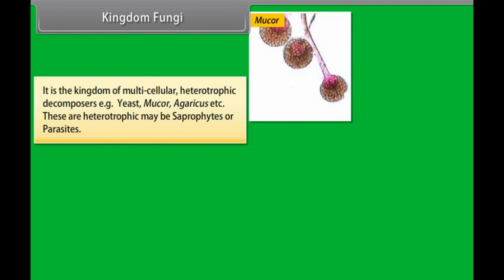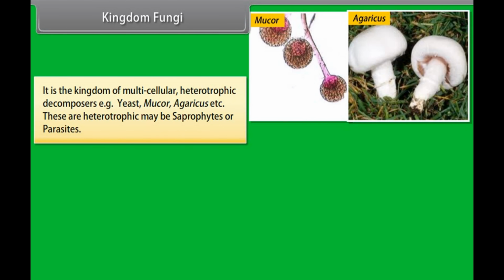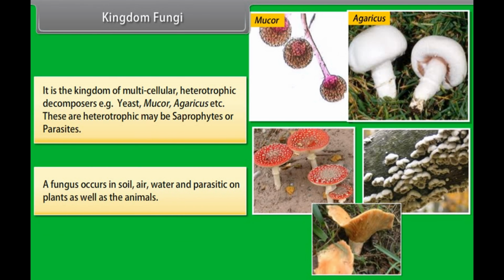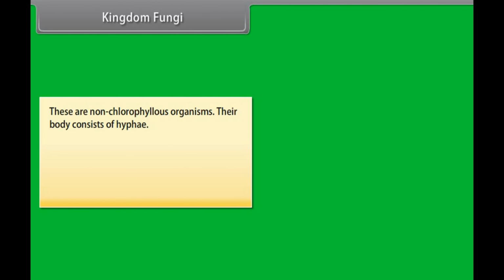Kingdom Fungi. It is the kingdom of multicellular heterotrophic decomposers. For example, yeast, Mucor, Agaricus, etc. These heterotrophs may be saprophytes or parasites. Fungi occur in soil, air, water, and are parasitic on plants as well as animals. These are non-chlorophyllous organisms.